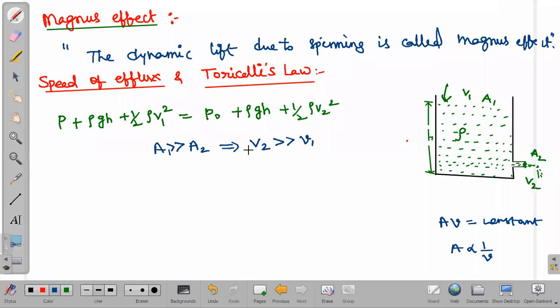Under that condition, if we write, so what we can write, rho gh is equal to, I am writing, because v1 is very less as compared to v2.